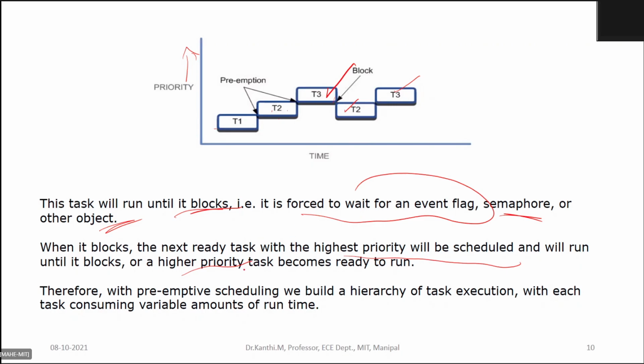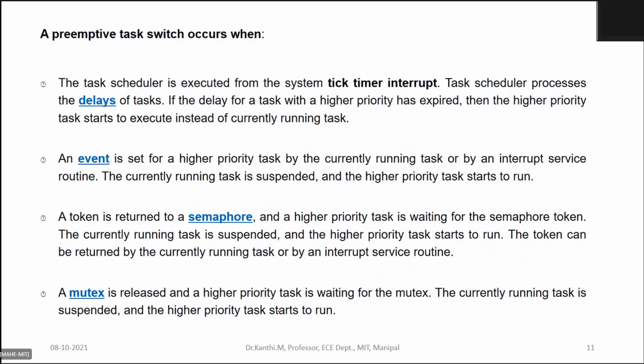So in preemptive scheduling, we build a hierarchy of task execution with each task consuming variable amounts of runtime. Okay. So in preemptive tasks, what are the different ways through which task switching takes place? The task switch occurs whenever the task scheduler is executed from the system tick timer interrupt. So everything is through your interrupt, because you're interrupting the task which is running.